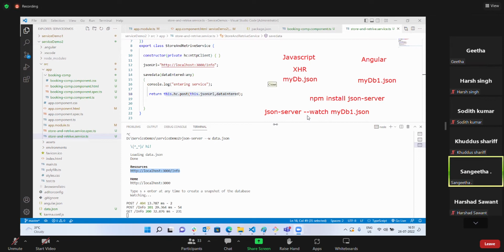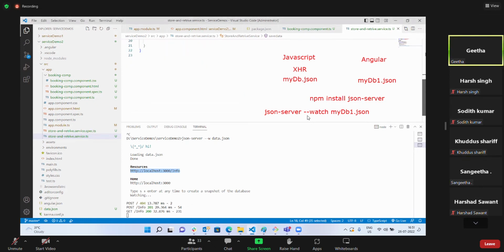So likewise today in Angular, if I want to communicate with a server, in order to connect with any backend service, we will use HTTP. Again, we will use the HTTP protocol. So here we will use a class, HttpClientModule. So step number 1, you want to import HttpClientModule. It belongs to @angular/common/http. Once you import the module,